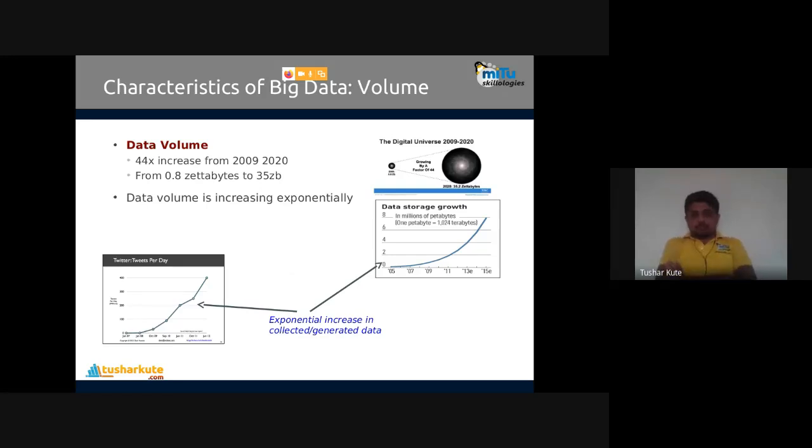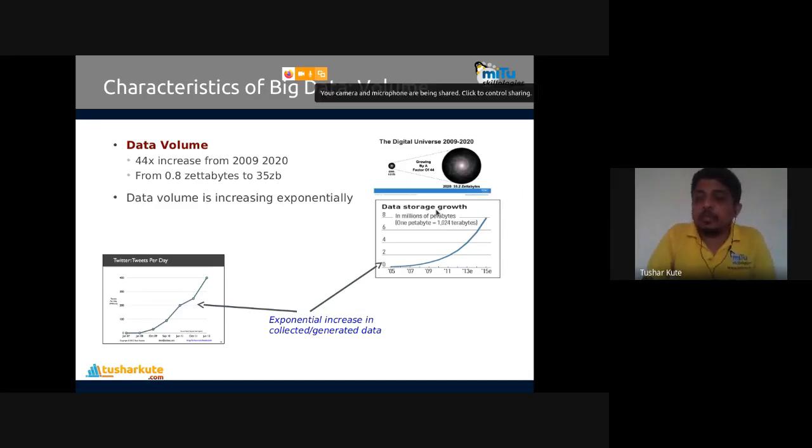See this one, a 44% increase from 2009 to 2020. We had 0.8 zettabyte of data in 2009, and by 2020 we have 35.2 zettabyte of data present. Zettabyte is a unit of data, which we may not know, so you can compare it here. So it's exponential growth. Check it out.